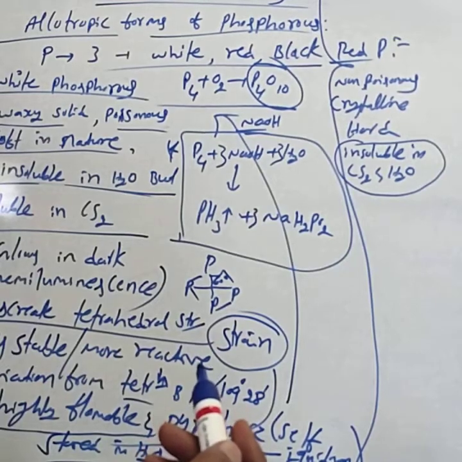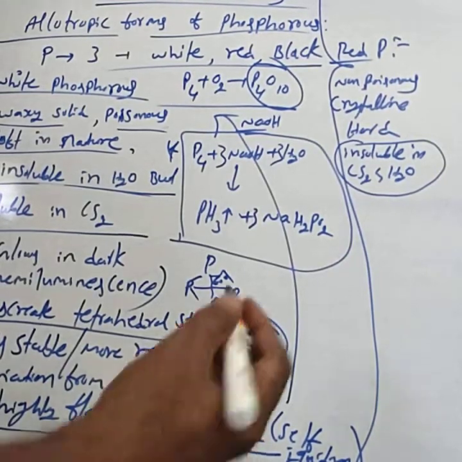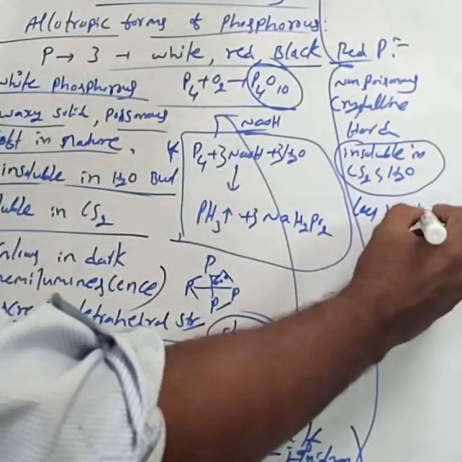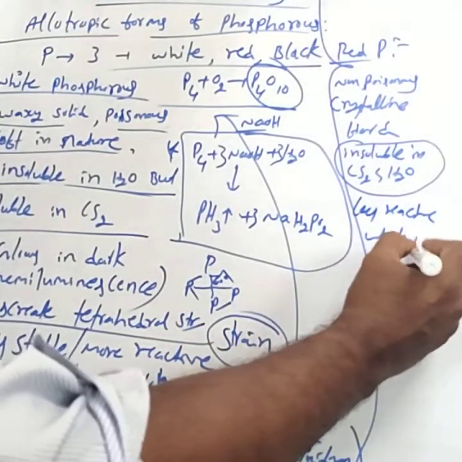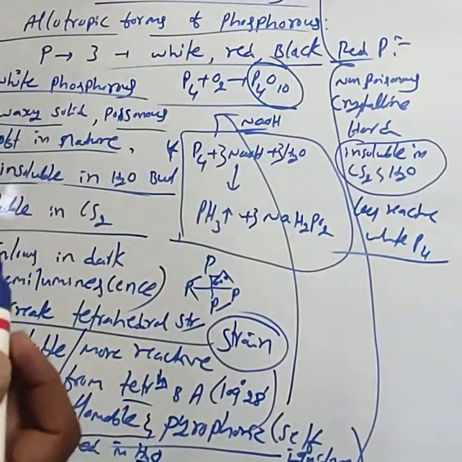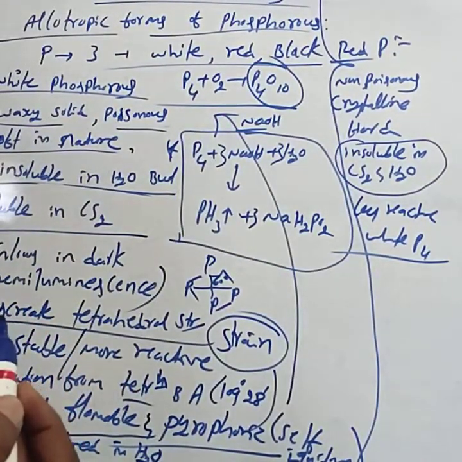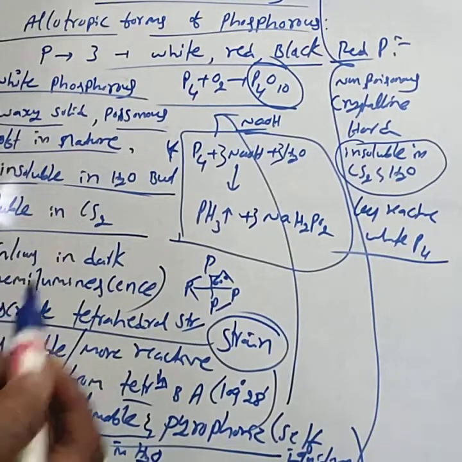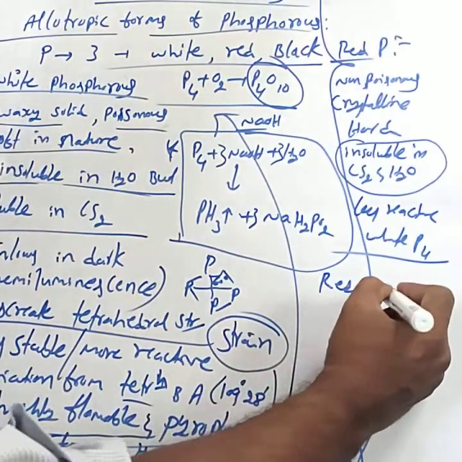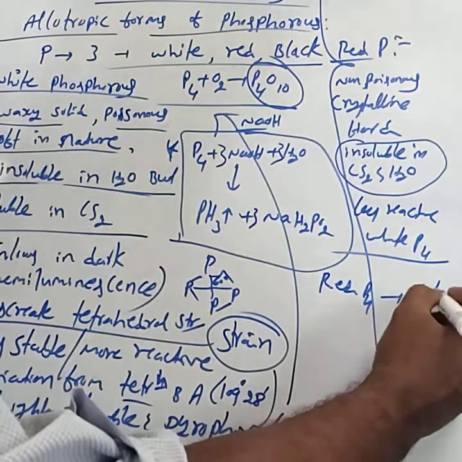Then red phosphorus is less reactive than white phosphorus. Red phosphorus is obtained by heating white phosphorus.